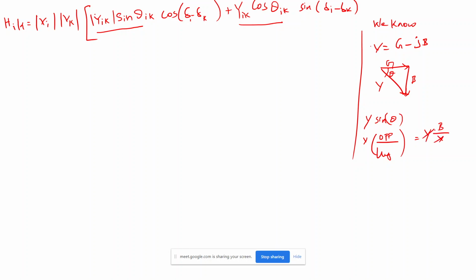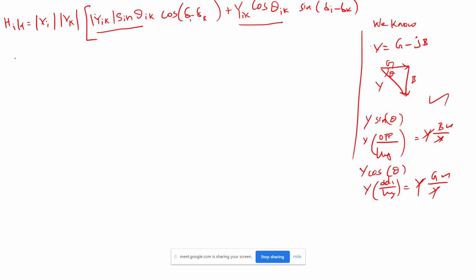So I get Y times B by Y; this Y and Y cancel, and the remaining part will be B only. You understand that? Same like that, Y cos theta is equal to Y times adjacent by hypotenuse. What is adjacent here? G divided by Y. So Y will get cancelled, and I will get only G. You understand these things, right?